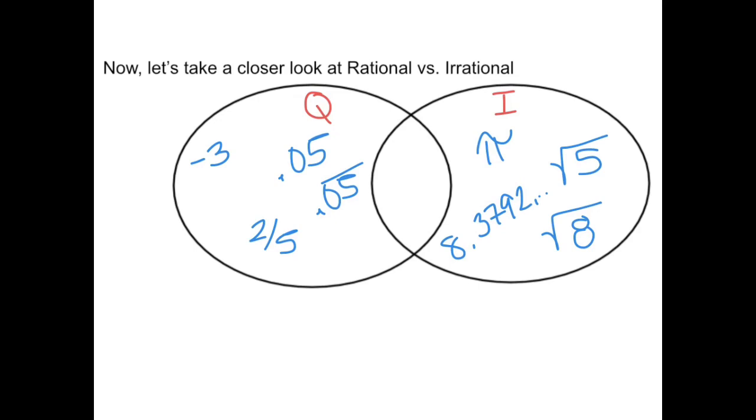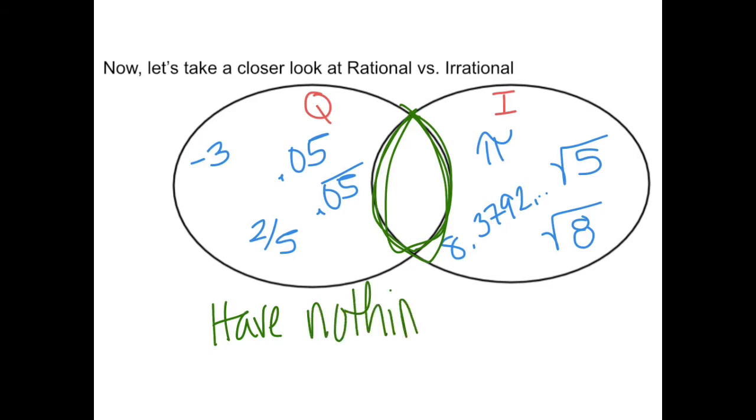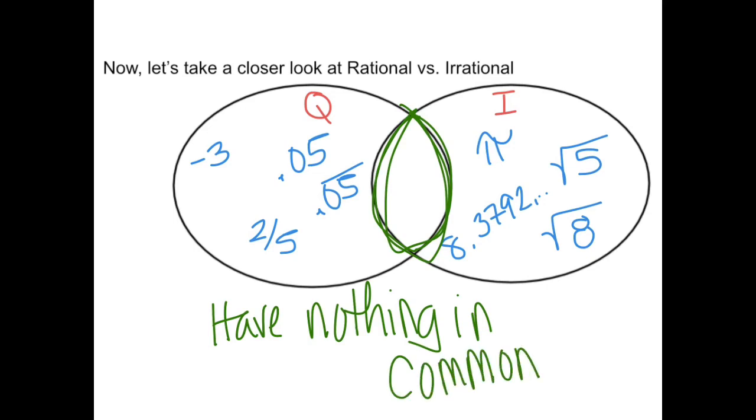So notice, as I'm completing this chart, there's nothing in here. They have nothing in common. This is a Venn diagram proving that these have nothing in common. And if you look back at the diagram that we did with the real numbers, again, the irrational numbers were its own little bubble.